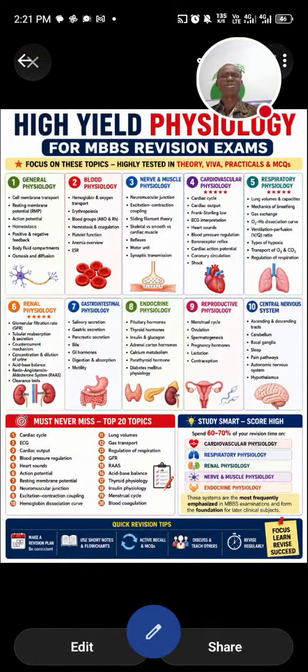Now look at the high-yield topics in physiology as we look at MBBS revision exams. Number one, focus on these topics. They are highly tested in theory, viva, that's oral exams, practicals, and MCQ. There are ten of them. The first is general physiology. Second, blood physiology. Third, nerve and muscle physiology, what you call excitable tissue. We have CVS, cardiovascular. We have respiratory, renal, gastrointestinal, endocrine, reproductive, and central, that's neurophysiology.